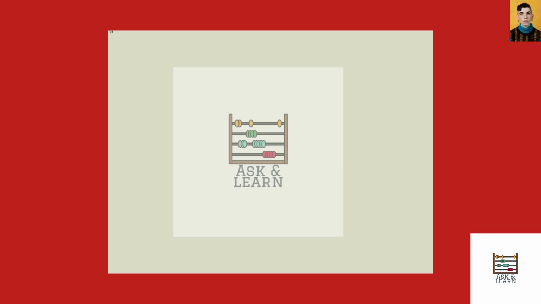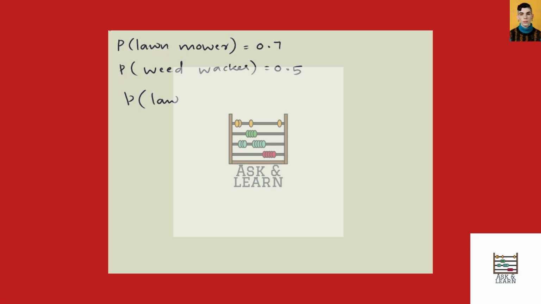Hello students, in this question, given that the probability that she owns a lawn mower is 0.7, and the probability that she owns a weed walker is 0.5, and given that the probability that she owns both lawn mower and weed walker is 0.3, that is, probability of lawn mower intersection weed walker is 0.3.